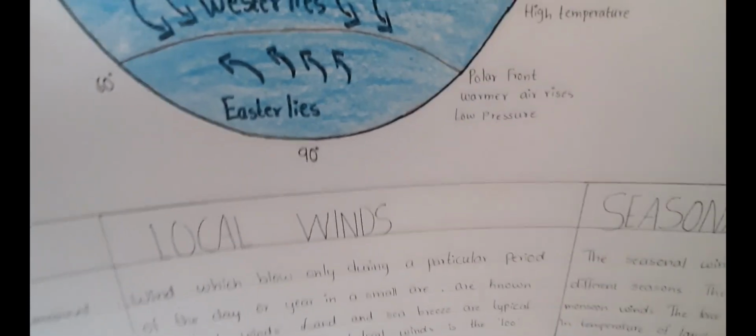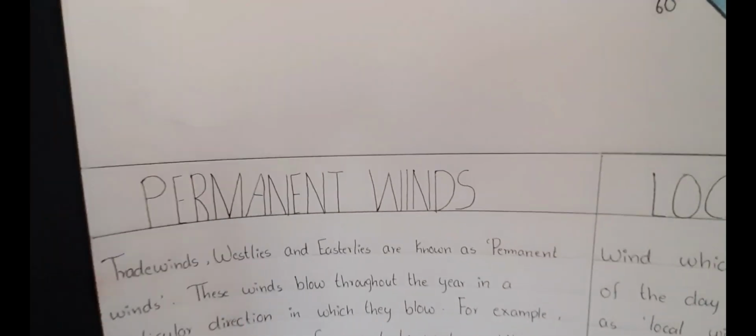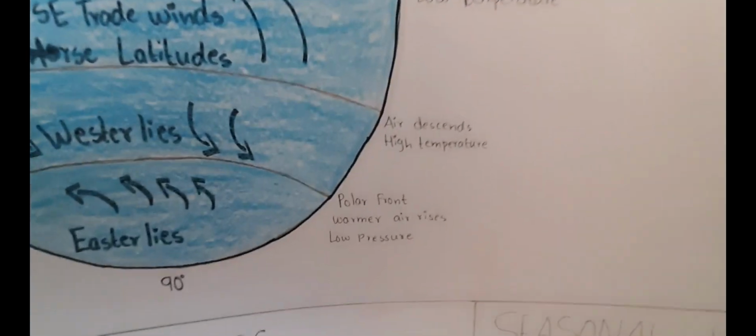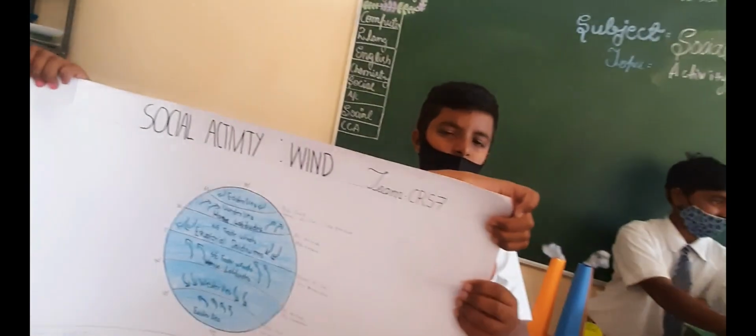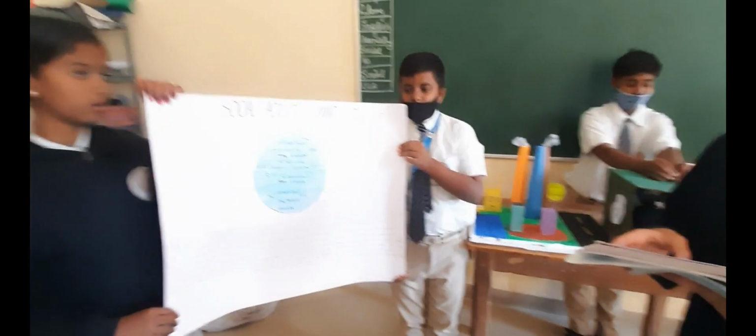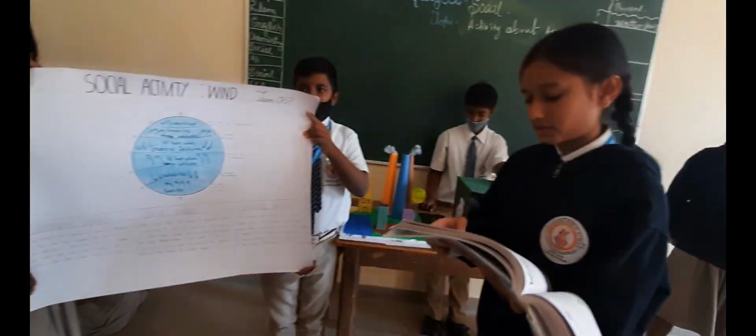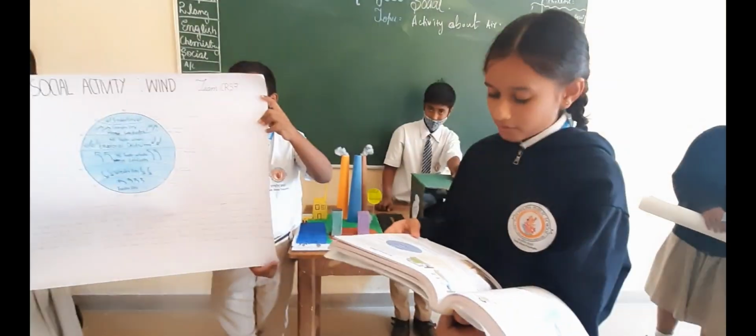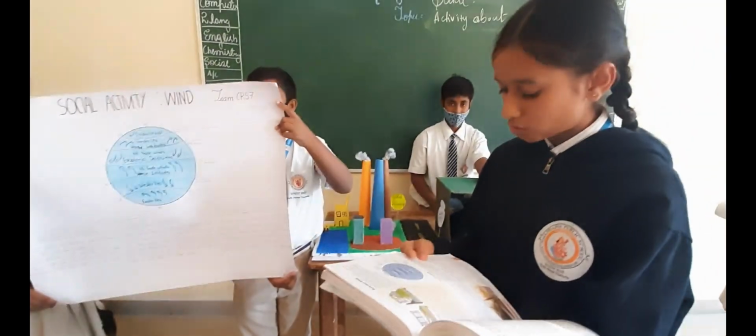Local winds: winds which blow only during a particular period of the day or year in a small area are known as local winds. Seasonal winds: the seasonal winds change their direction in different seasons. The commonest seasonal winds are monsoon winds. The force behind monsoon is the difference in temperature of land and water surfaces. A wind always blows from high pressure areas to low pressure areas.